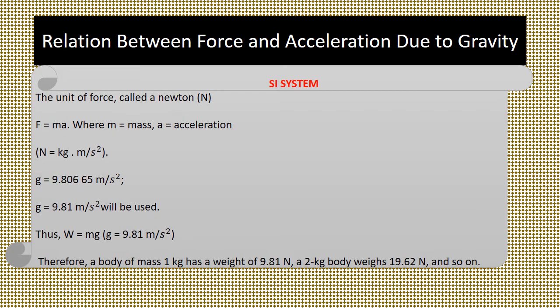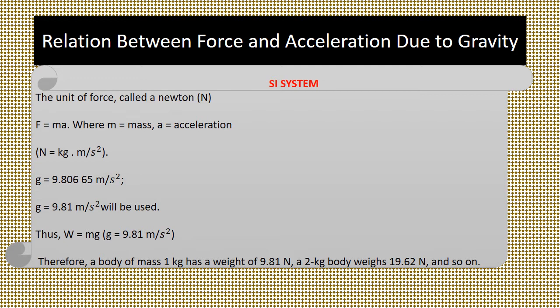If the weight of a body located at the standard location is to be determined in Newtons, measurements give gravity equals 9.80665 meter per second square. However, for calculations, the value gravity equals 9.81 meter per second square will be used.